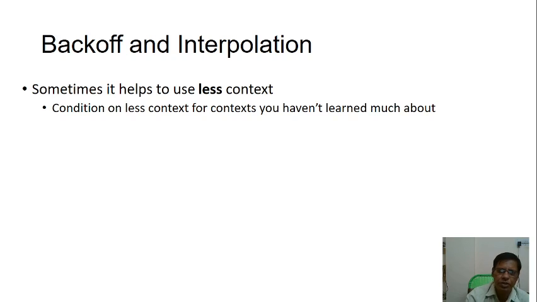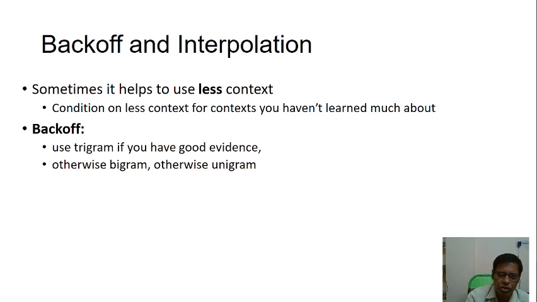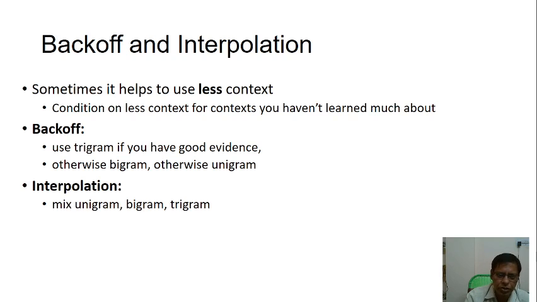Backoff and interpolation. Backoff is nothing but sometimes it helps to use less context: condition on less context where you have not learned much. Use trigram if you have good evidence, otherwise bigram, otherwise unigram. So interpolation mixes unigram, bigram, trigram.